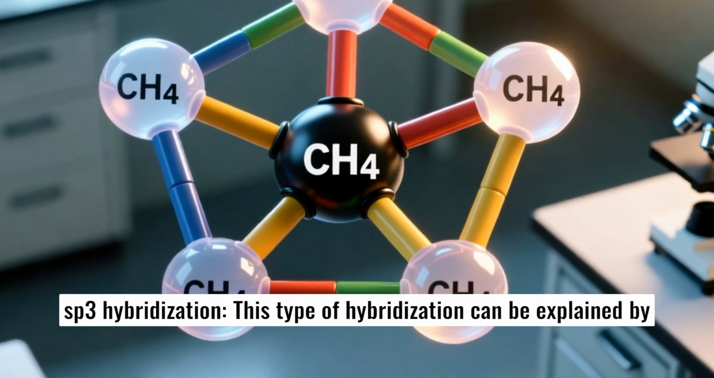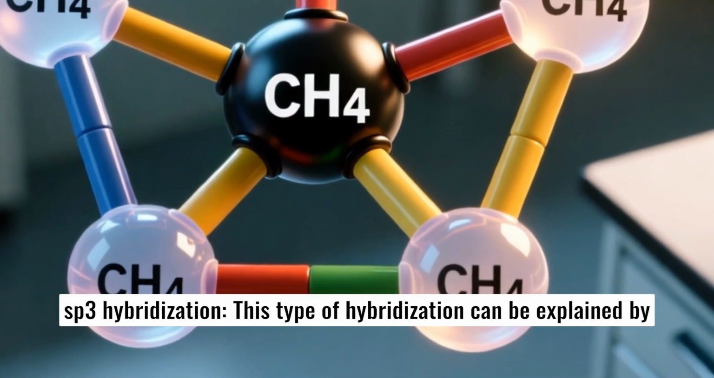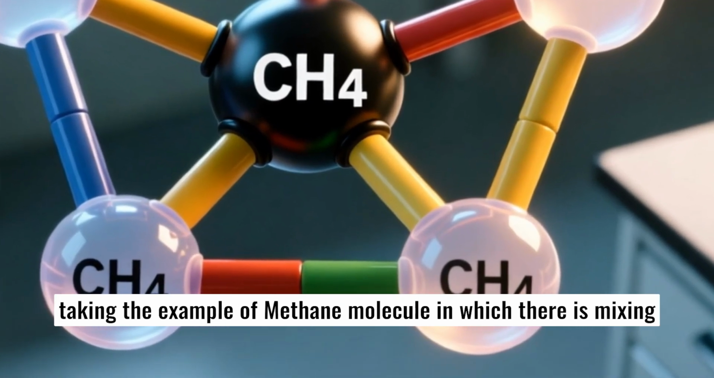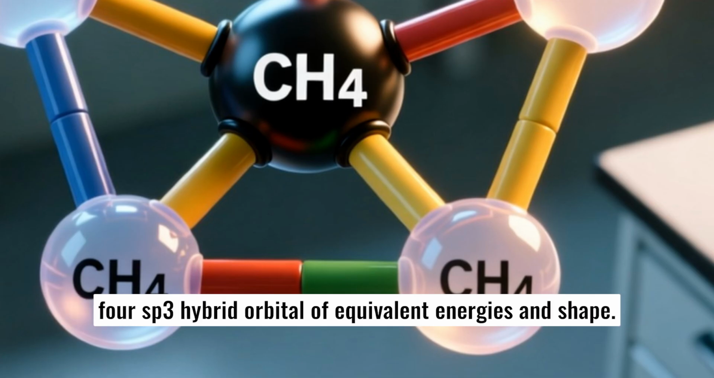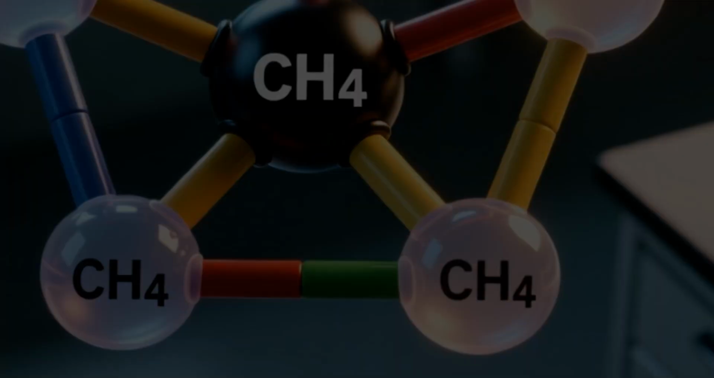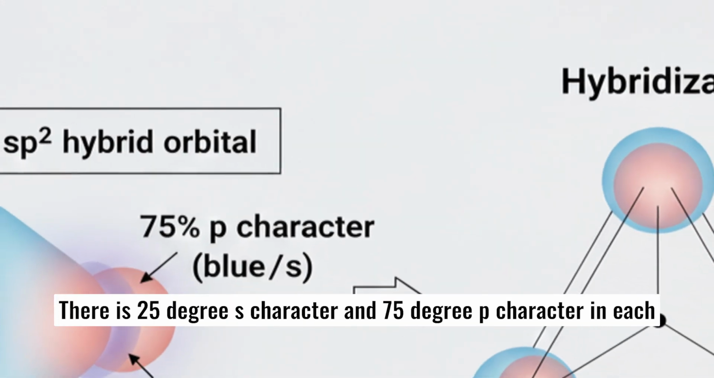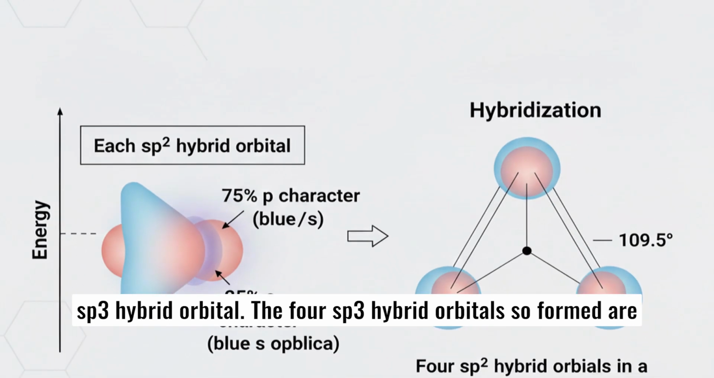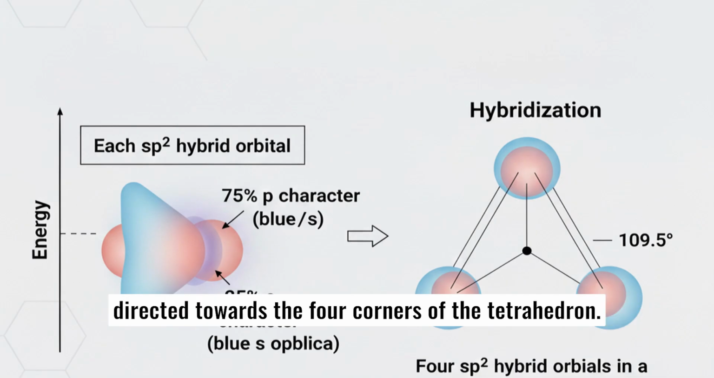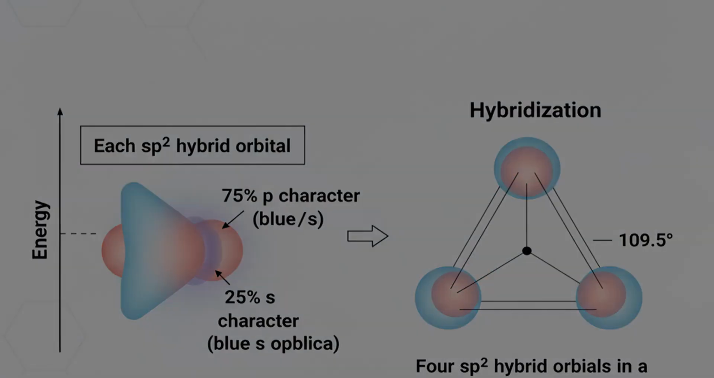sp3 hybridization. This type of hybridization can be explained by taking the example of the methane molecule, in which there is mixing of one s orbital and three p orbitals of the valence shell to form four sp3 hybrid orbitals of equivalent energies and shape. There is 25% s character and 75% p character in each sp3 hybrid orbital. The four sp3 hybrid orbitals so formed are directed towards the four corners of the tetrahedron.